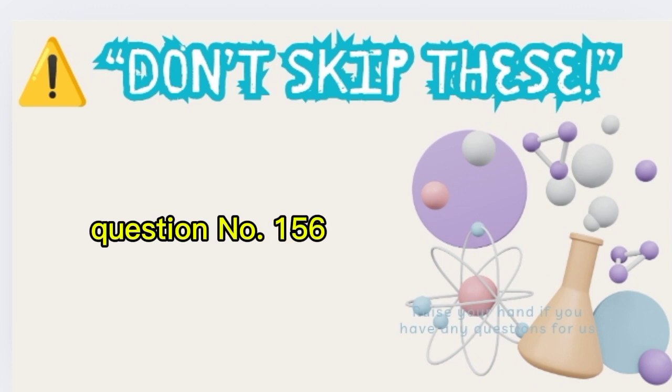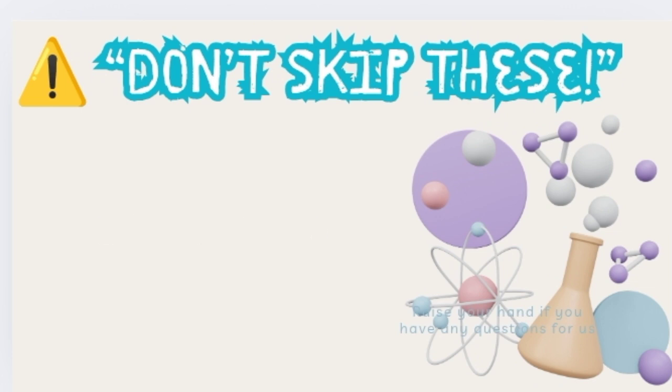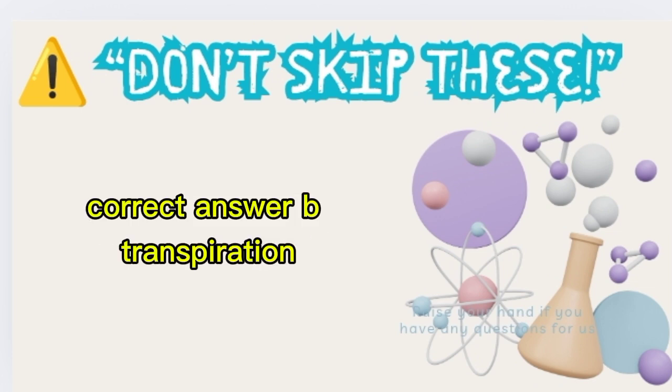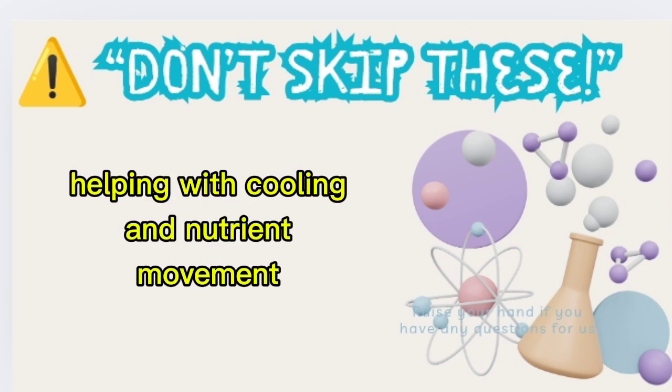Question number 156. What is the process by which plants lose water through their leaves? A. Photosynthesis. B. Transpiration. C. Respiration. Correct answer: B. Transpiration. Transpiration is the evaporation of water from plant leaves, helping with cooling and nutrient movement.